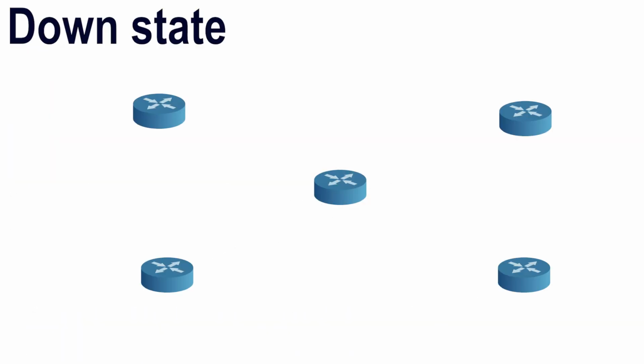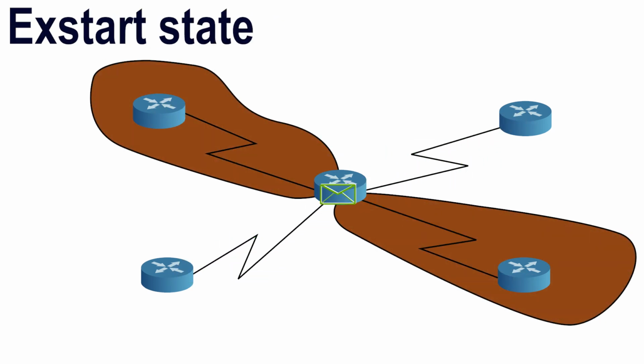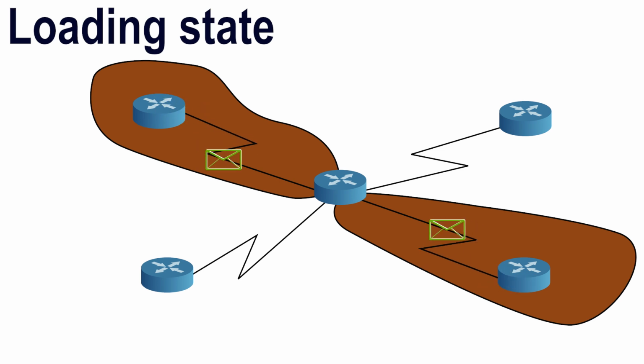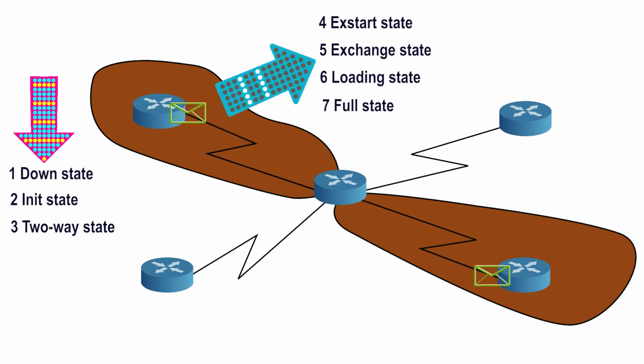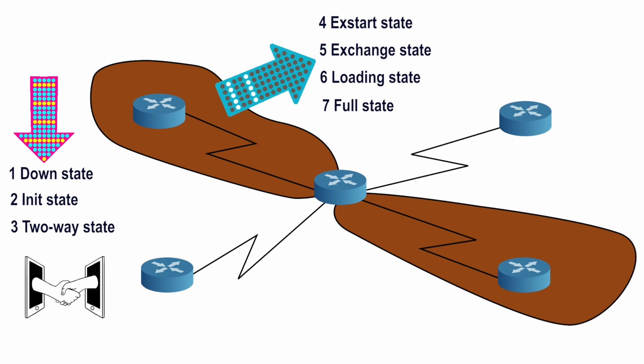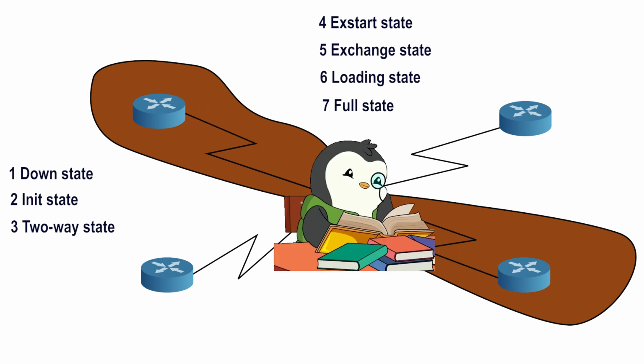Unlike other routing protocols, OSPF routers do not share routing information with all connected routers. They first build a neighborship and then share routing information only with neighbors. The entire process goes through the 7 states. They use the first 3 states to build a neighborship. If a neighborship forms, they use the remaining 4 states to exchange routing information. Let us understand these states in detail.